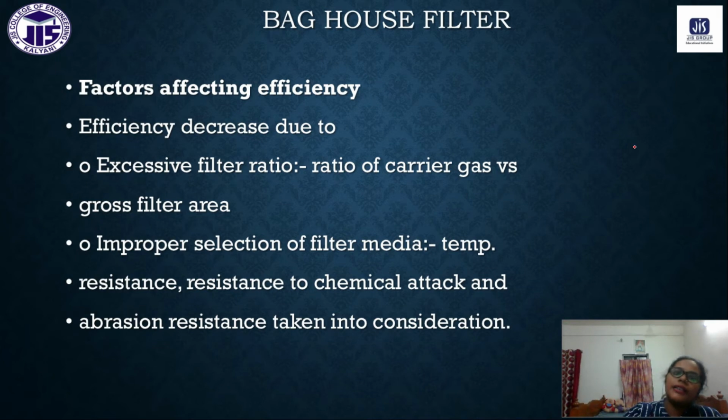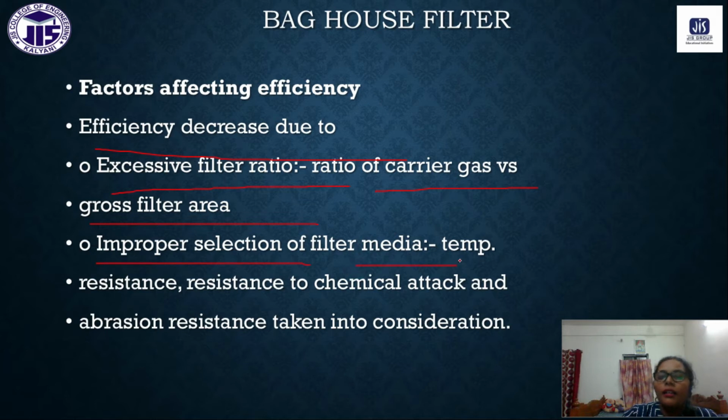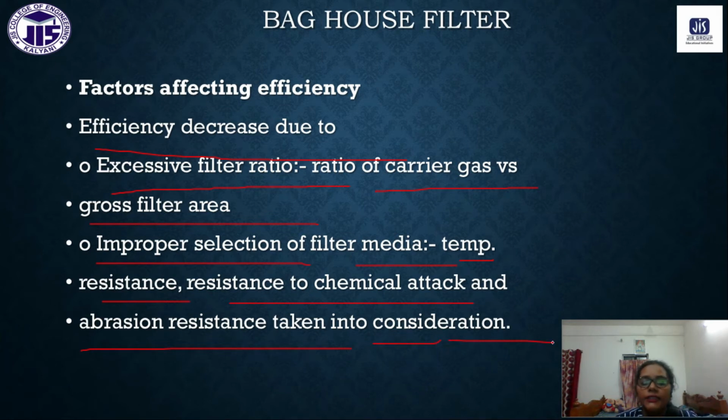Next, what are the factors affecting efficiency? The efficiency decreases due to an excessive filter ratio of carrier gas versus the gross filter area, and improper selection of filter media. Temperature, resistance to chemical attack, and abrasion resistance must be taken into consideration. So these are some of the factors affecting the efficiency of the baghouse filter.